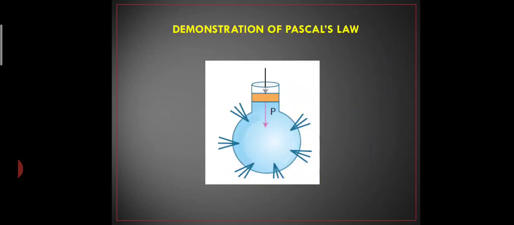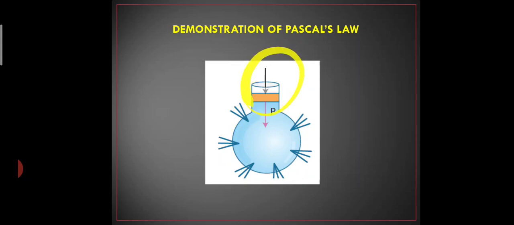If you see this picture, the liquid will be incompressible when the container is fully filled with liquid. For example, if you take water and completely fill a container to the brim, and you have some holes around the container, and now we are going to push the piston.